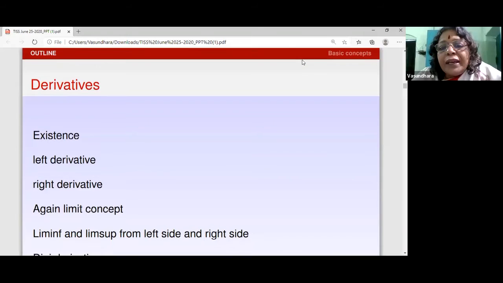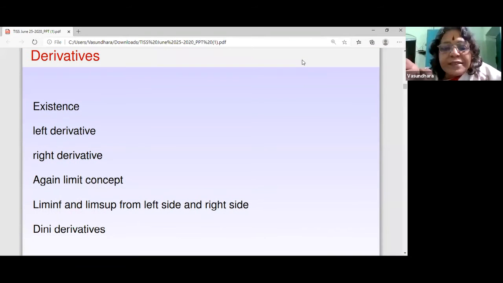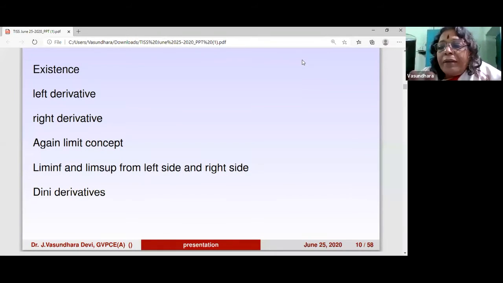Now here again, you take the infimums and supremums from the left side and right side. So there are 4 derivatives that will come up, which are called Dini derivatives. So the Dini derivative is a limit derivative or a limit subderivative. If it's from the left hand side, it is a limit infimum left hand side derivative. If it is from the right hand side, it is a limit infimum right hand side derivative, and similarly the limit supremum. So you have 4 Dini derivatives. Dini derivatives are important for us because most of the time when the derivative does not exist, which is a natural case in applications, you try to work with Dini derivatives.